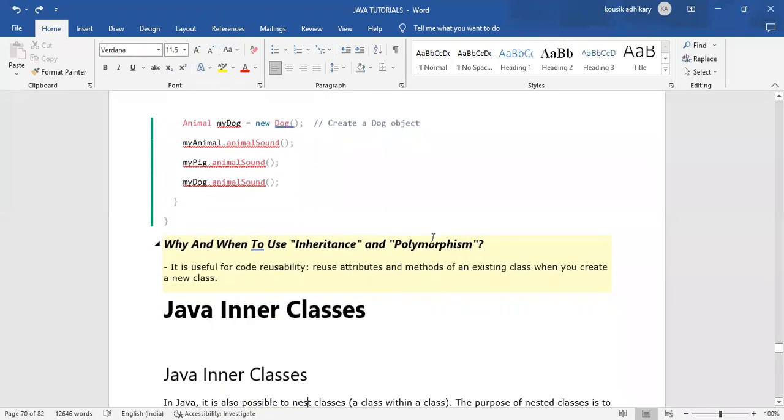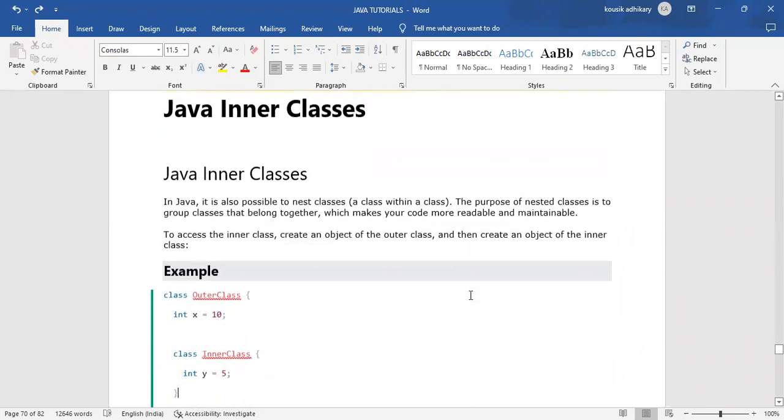Is it done, everyone? And this is an important question: why and when to use inheritance and polymorphism? And what is the difference between inheritance and polymorphism? Everyone has understood, right?